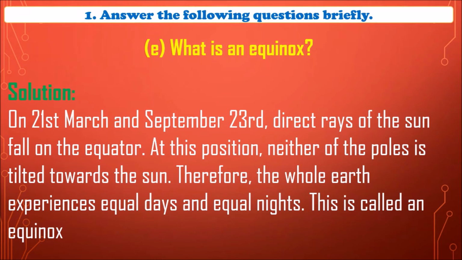What is an equinox? On 21st March and 23rd September, direct rays of the Sun fall on the equator. At this position, neither of the poles is tilted towards the Sun. Therefore, the whole Earth experiences equal days and equal nights. This is called an equinox.